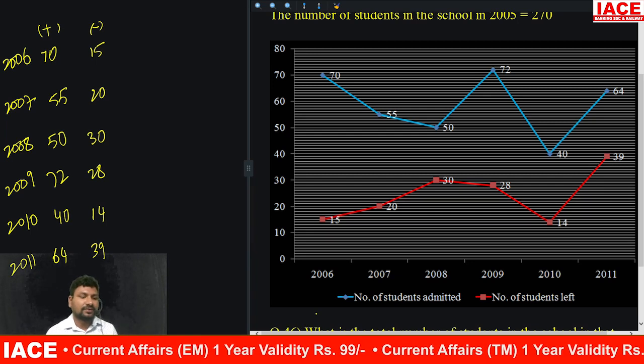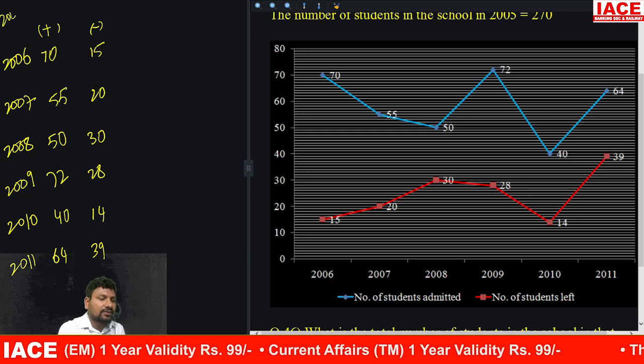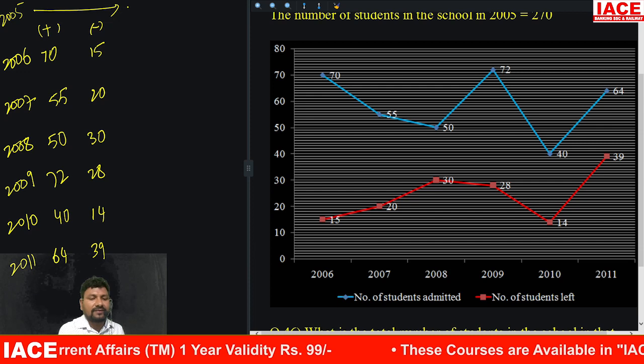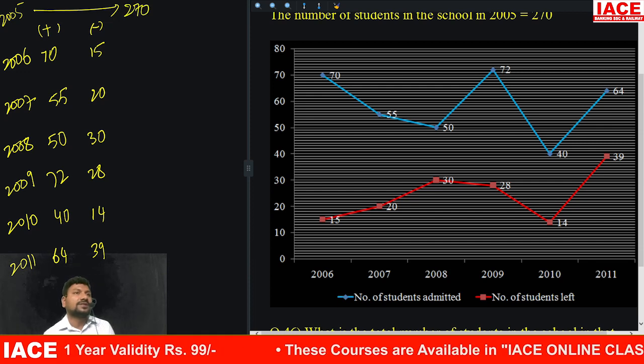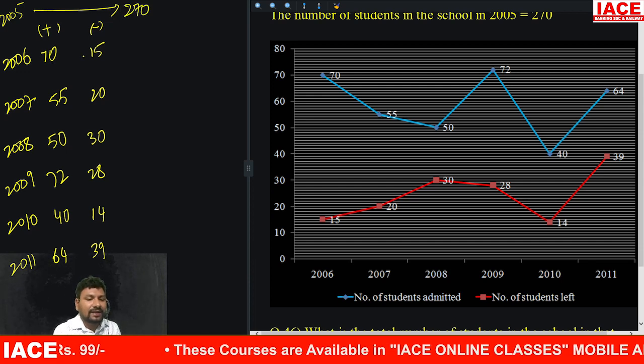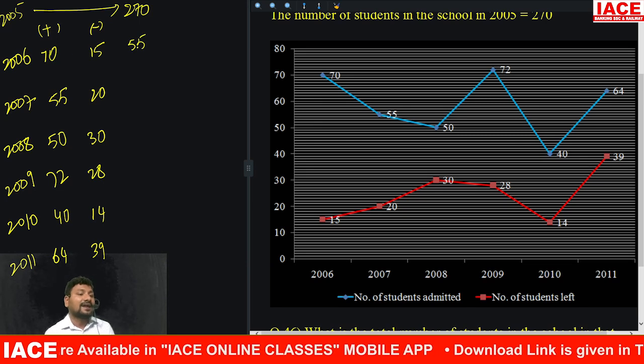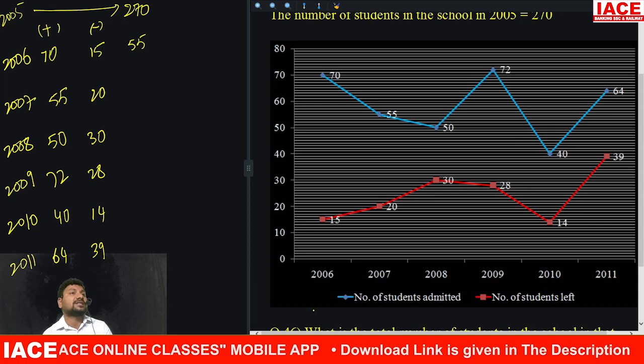2009. Get clear. But already we know 2005, particularly in 2005, already we have how many members? 270. 270, 70 minus 15. 70 minus 15, how many members finally? End of 2006, 55 members extra joined.